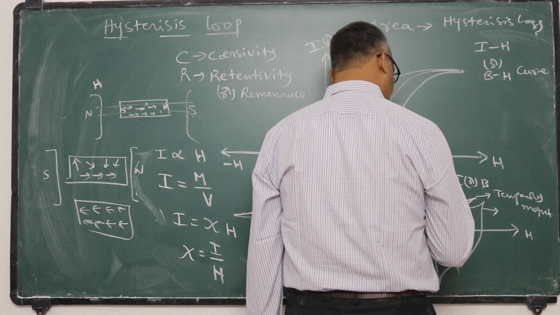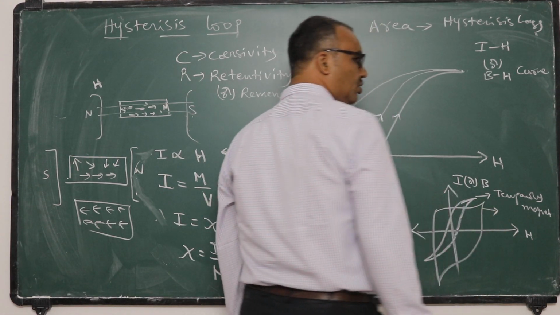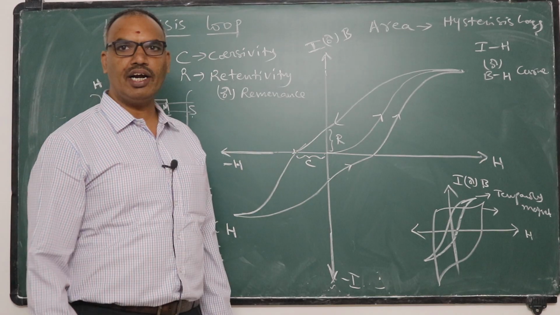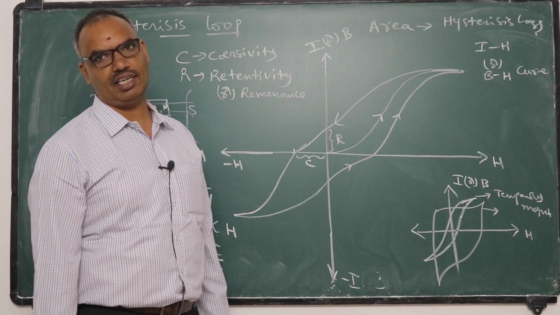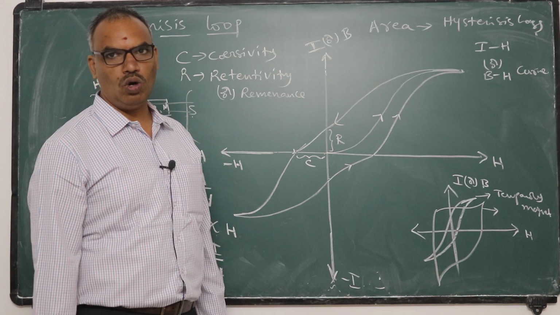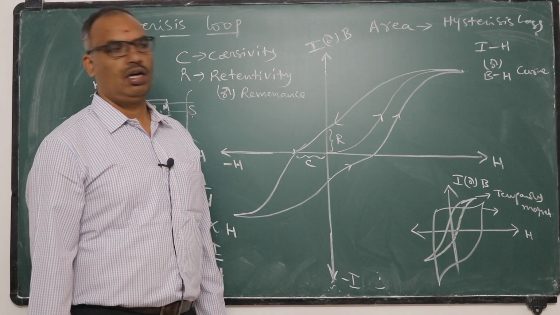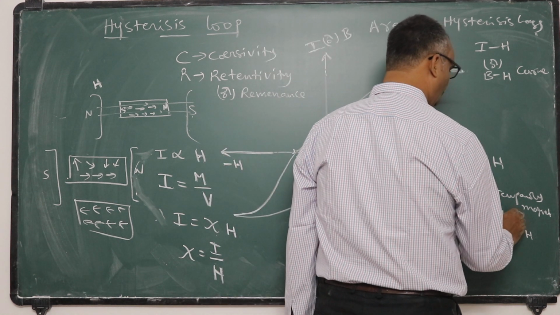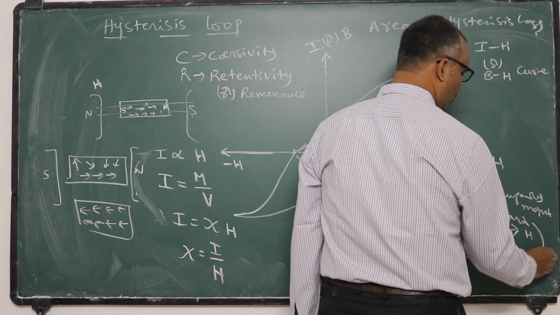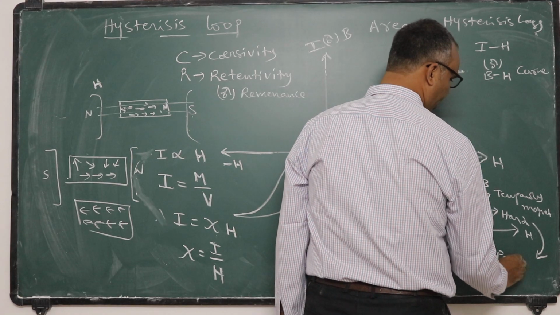For some substances, the hysteresis loss is more. So they are difficult to magnetize and difficult to demagnetize. So we need to do a lot of work in the case of such materials. Those materials are called hard materials and they are used for making permanent magnets.